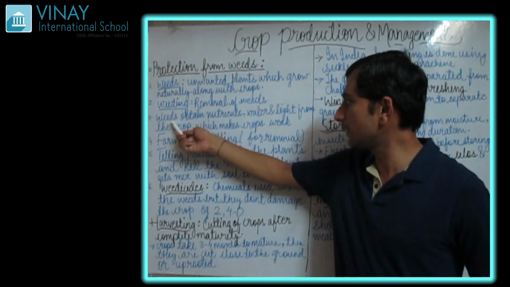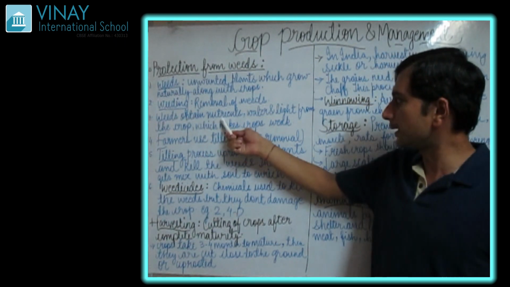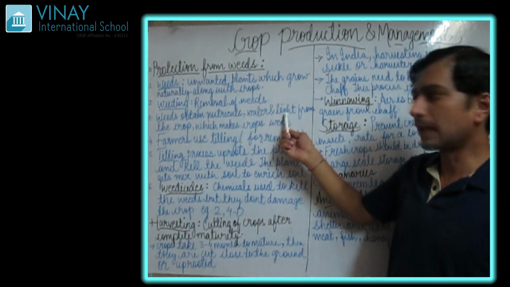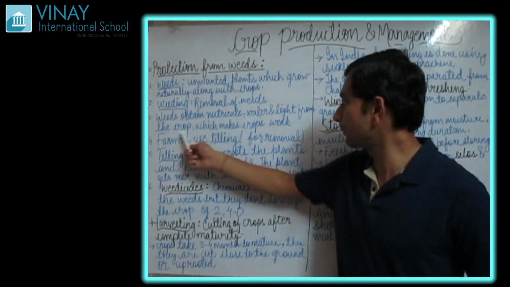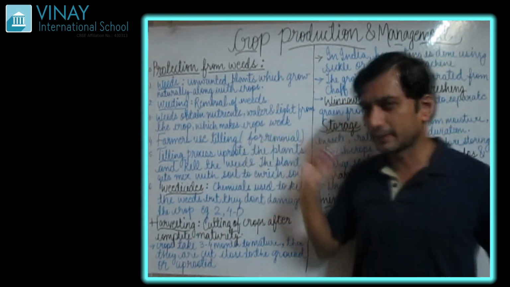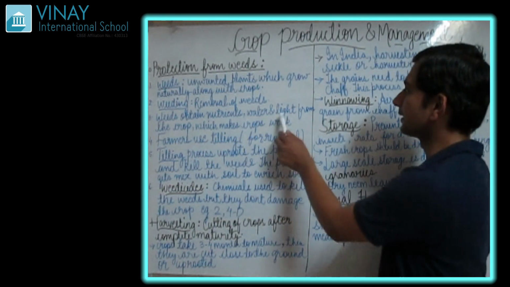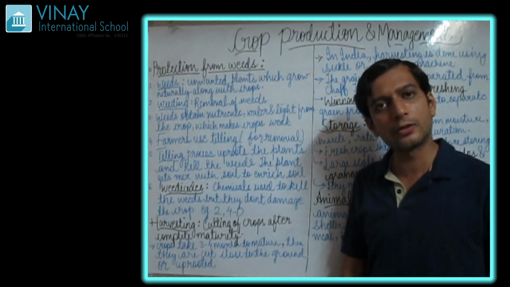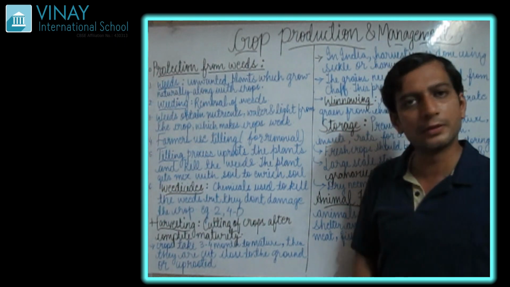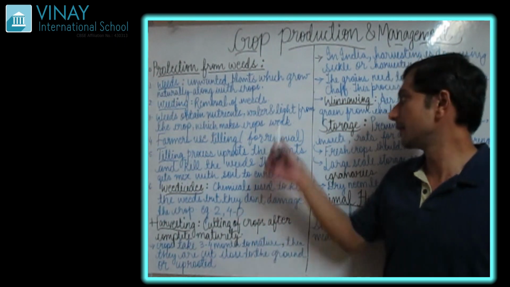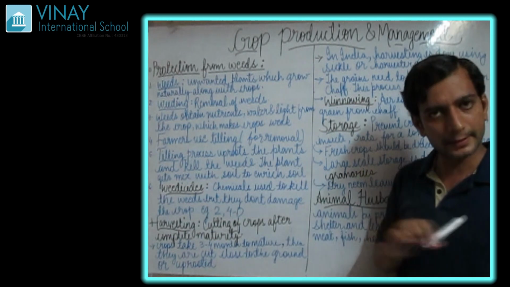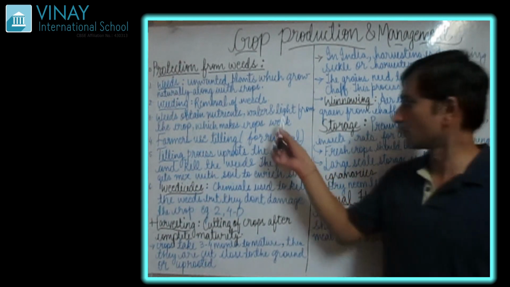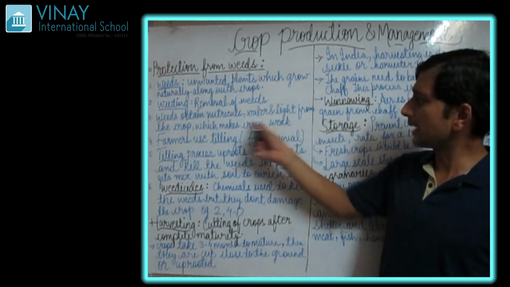What do these unwanted plants do? They take the nutrients, water and light from the crop which makes the crop weak. Here you can see a term, light, and you all know the role of light for your crop. Of course, the process of photosynthesis is carried out in the presence of light. So what is happening here?